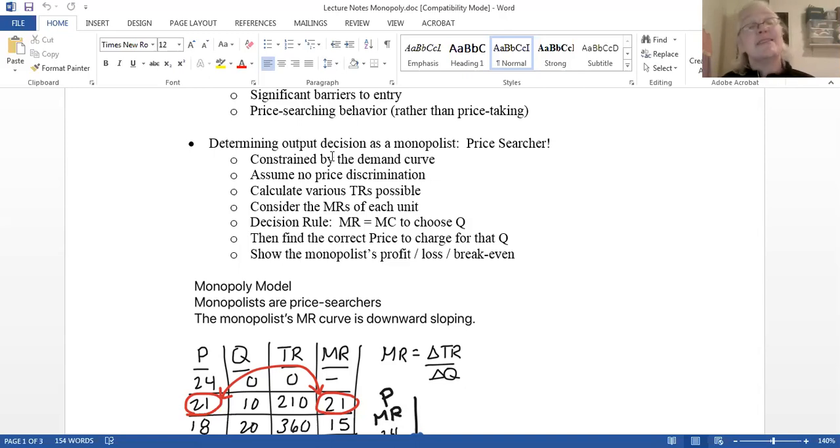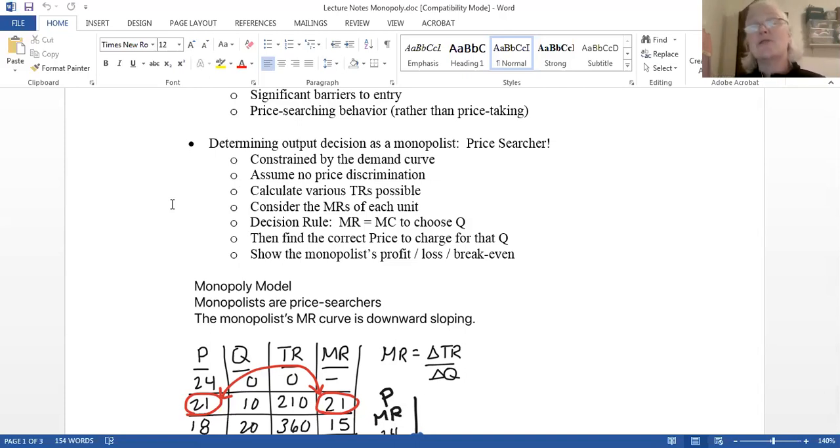So anyways, initially for our purposes of these lecture notes, we're going to assume that the firm cannot distinguish between its consumers and it's going to charge everybody the same price. So it has to find the optimal price for the most consumers. Okay. So what they do is they look at a variety of total revenues, and they're going to want to choose the biggest one, in some cases taking into account the costs, total revenue, total costs.